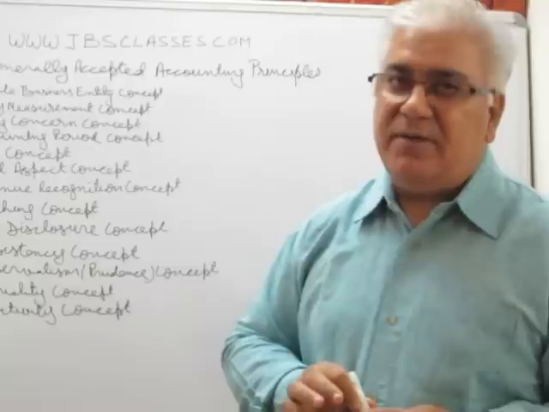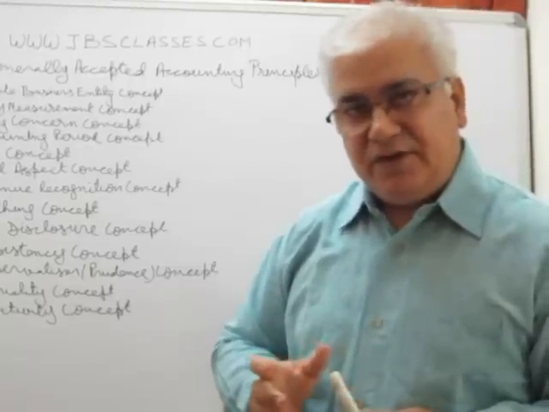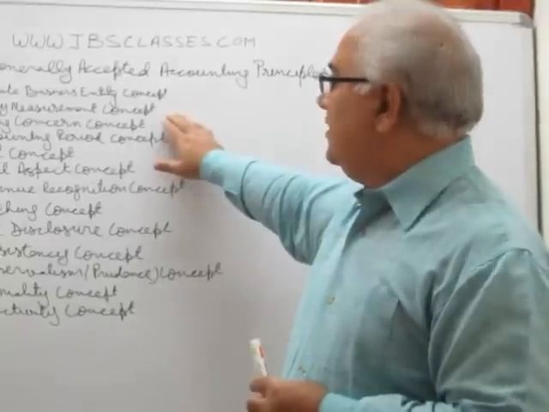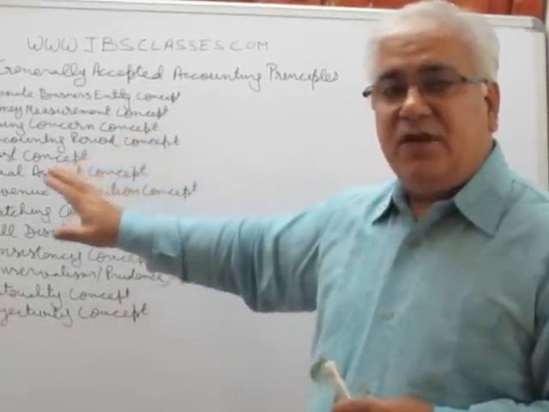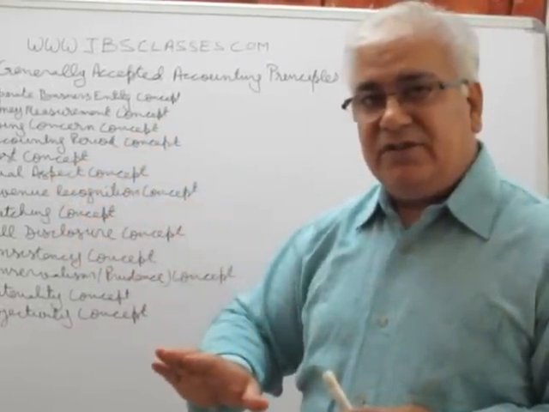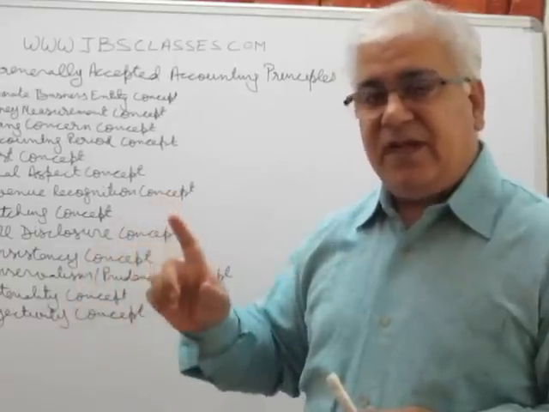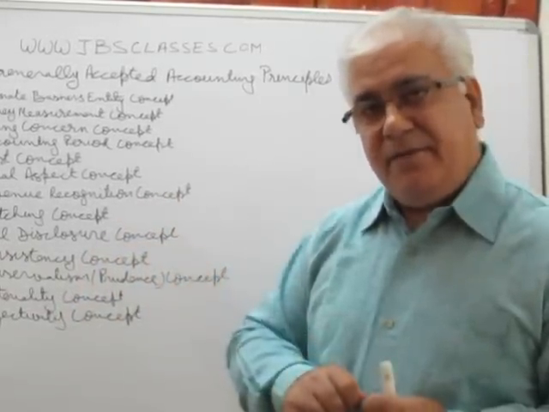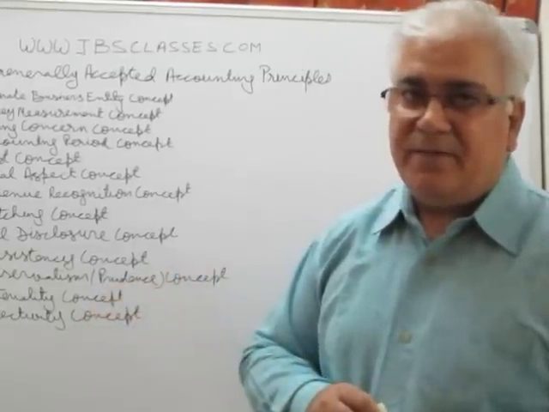You cannot record them in their physical units. So this is the money measurement concept, which says that you can record only those transactions in the books which can be represented by money or which can be measured in terms of money.